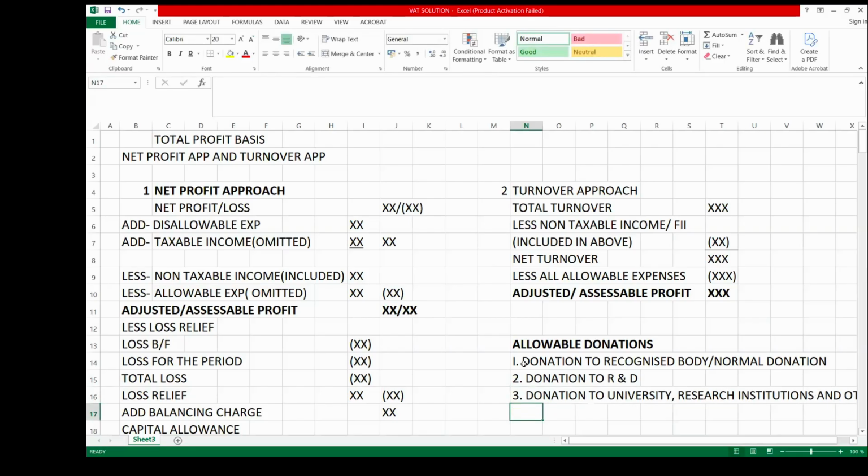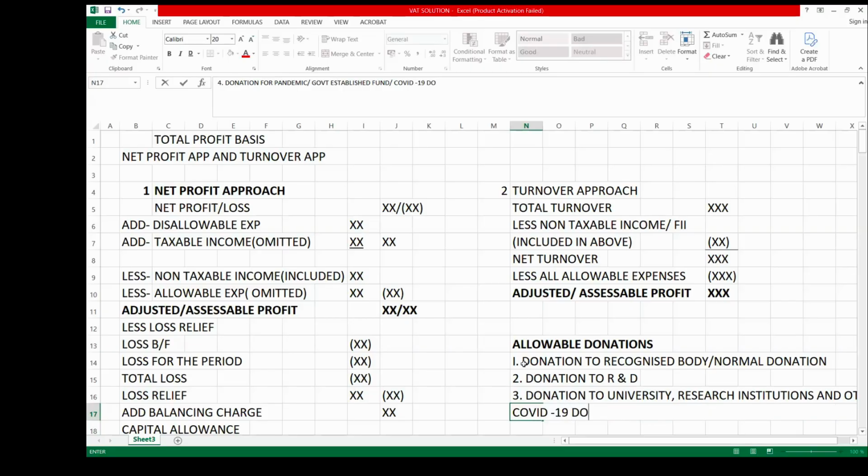Then we have the fourth one, which is donation to government, donation for a pandemic or government established fund. A good example is COVID-19 donation.